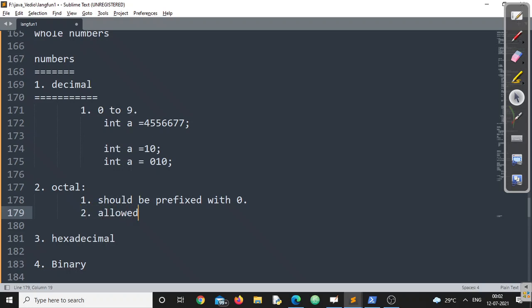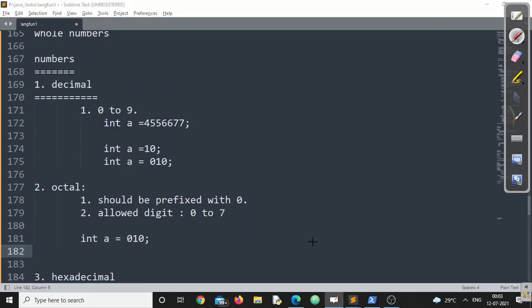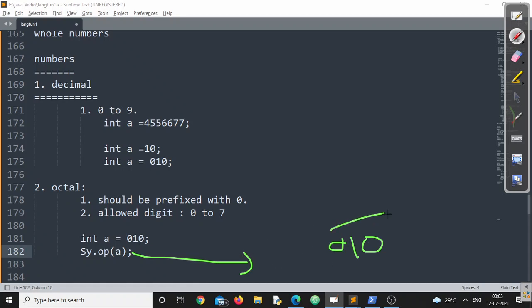Allowed digits are, this is simple, I think all of you know this. Allowed digits here are only 0 to 7. That means if I am writing int a is equal to 0 1 0, definitely this is valid. Let us understand how the Java compiler treats this. Even if I am writing 0 1 0 and I am trying to print the same one as System.out.print(a), the question is, what will be the value that will be printed? Whether it will print 0 1 0, or anything else, how it will print it.